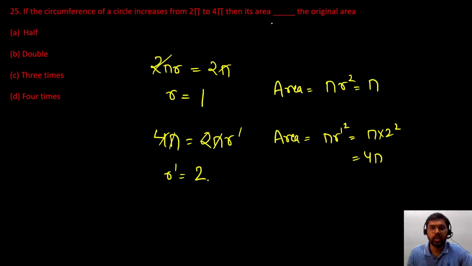So its area is getting 4 times, from pi to 4 pi. So the answer is 4 times. Got it?